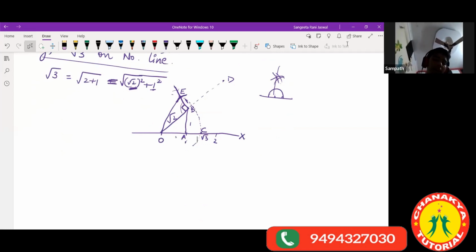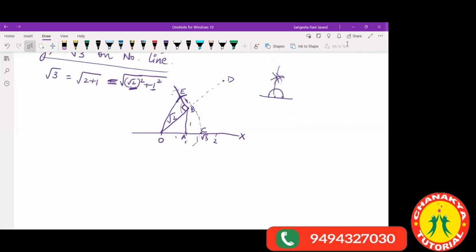Ma'am, and in exams, we have to mention the unit measurement which we are taking. Yes, you have to, beta. You have to take a unit measurement. Unit measurement means you take 1 centimeter measurement, right? Take 1 centimeter measurement.